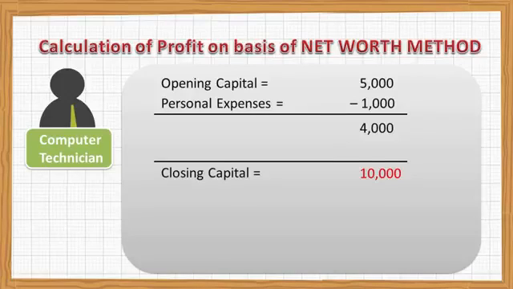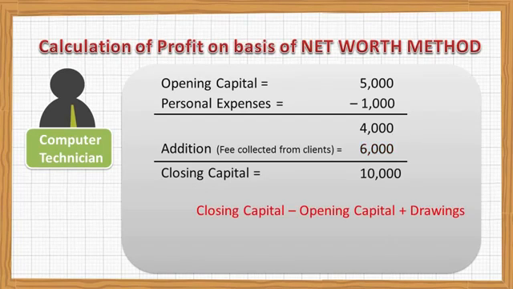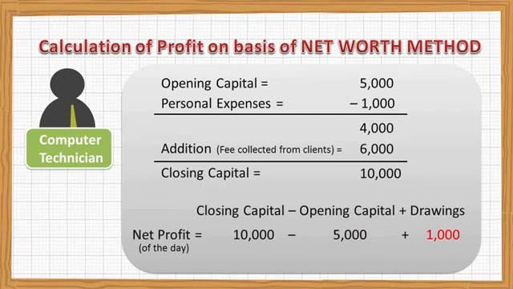It means there is an addition of rupees 6,000 in your pocket. This is the fee collected from the clients. If I give this the shape of a formula, that will be closing capital minus opening capital plus drawings. That will be 10,000 minus 5,000 plus 1,000 is equal to 6,000.